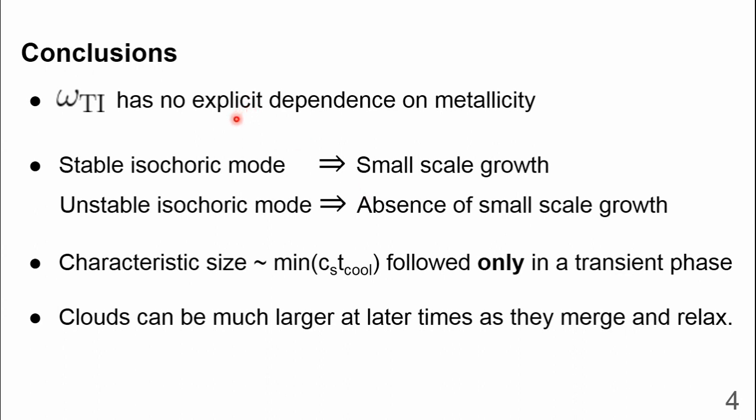So the conclusions from our study are that the thermal instability growth rate has no explicit dependence on metallicity. The linear response of the isochoric mode determines how the nonlinear evolution of the isochoric cloud will look like, and the characteristic size of minimum c_s t_cool is followed only in a transient phase, while the clouds can be much larger at later times as they merge and relax to the background pressure.